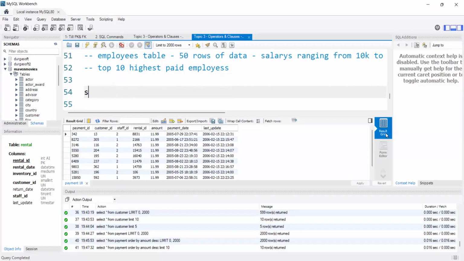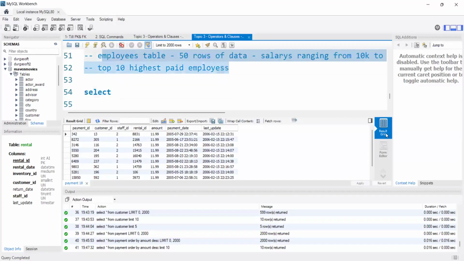I cannot show you this output, but just imagine this scenario. I hope you got my question here, right? We have an employees table with 50 rows, with different salaries starting from 10,000 to 50,000. But I want to see the top 10 highest paid employees.